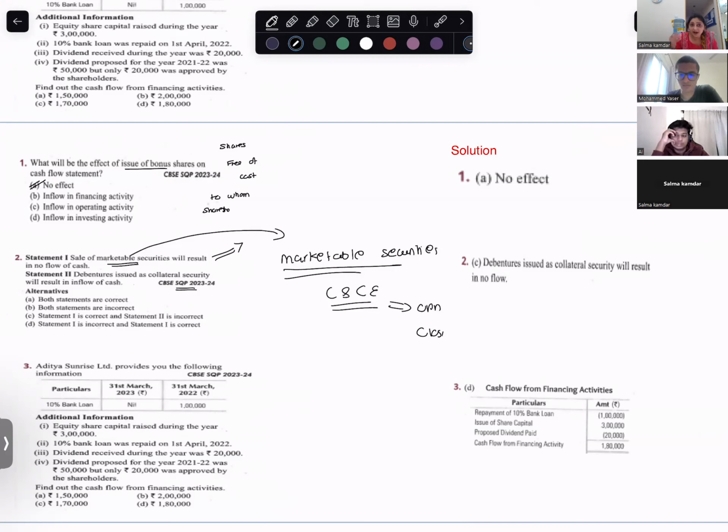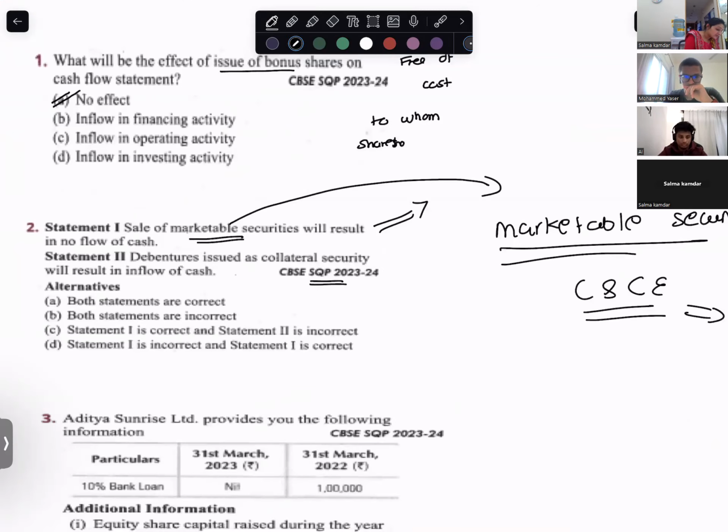Yes. Marketable securities is equivalent to cash. So there is no question of selling and receiving because it is cash. So sale of marketable securities will result in no flow of cash because it is cash itself. We cannot say cash is coming from this hand to this hand.